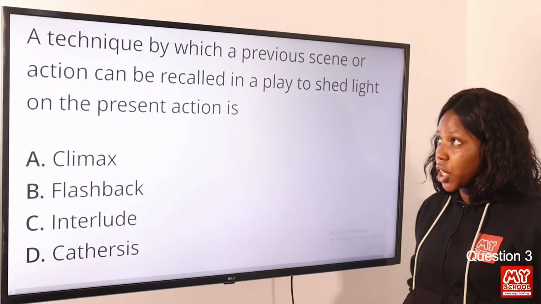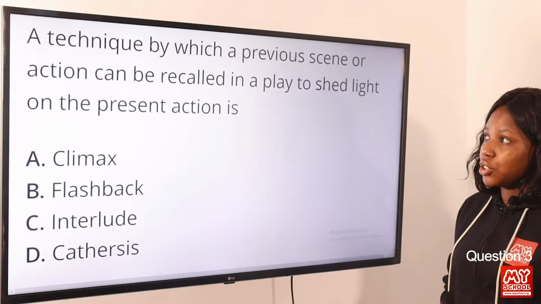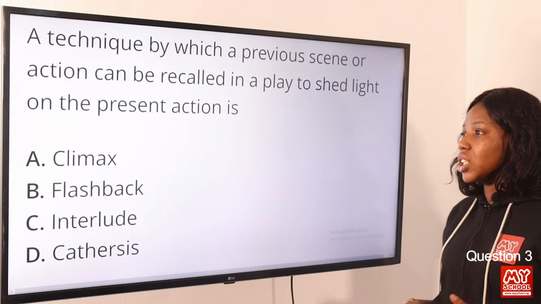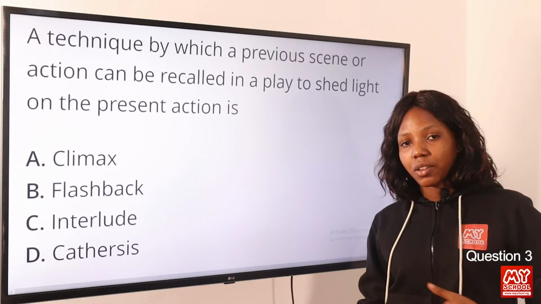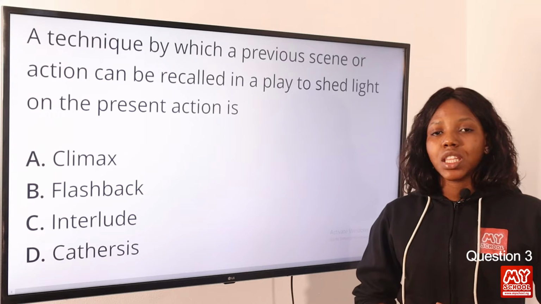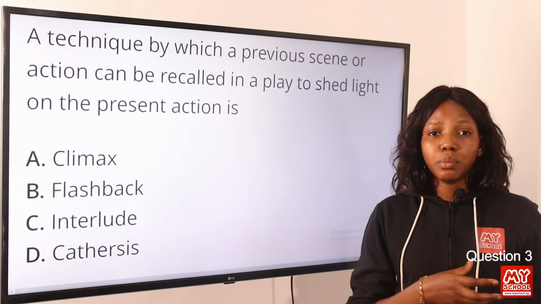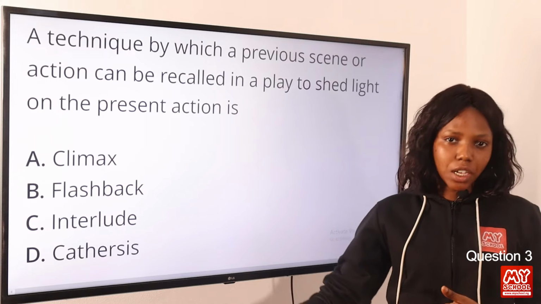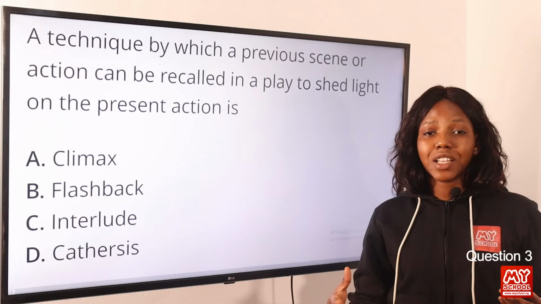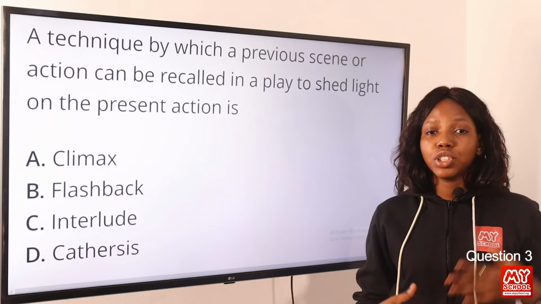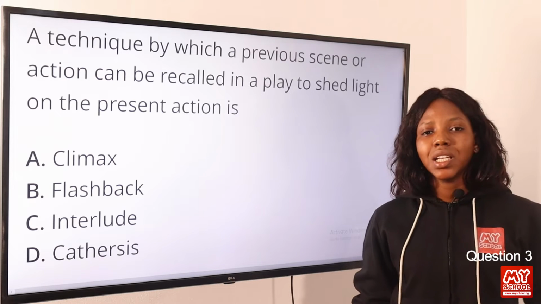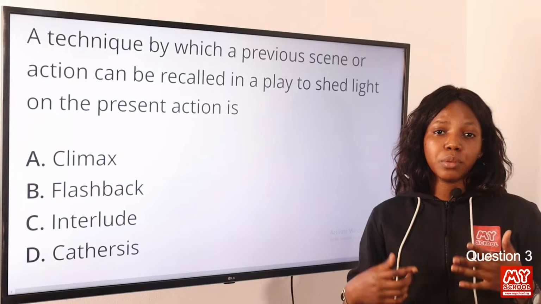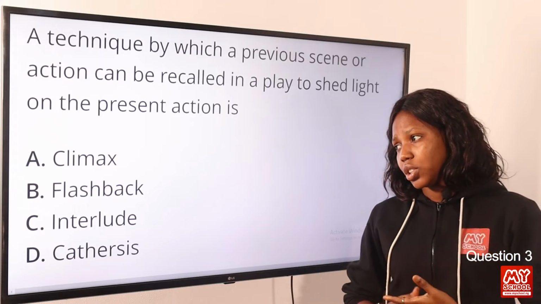Question 3. A technique by which a previous scene or action can be recalled in a play to shed light on the present action is. The answer to this question is flashback. Flashback is a technique that goes back to the event in the past to shed more light on the present action. Okay, it's a device used by many writers to shed more light on the present action by going back in the past. So it is set in a time earlier in the course of the main story. So the answer to this question is option B, flashback.